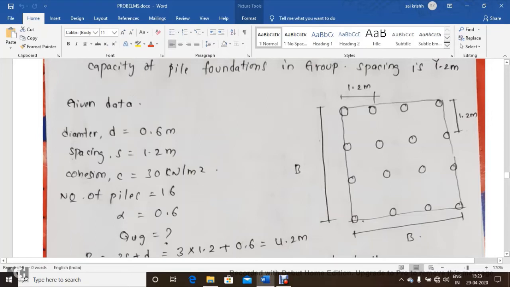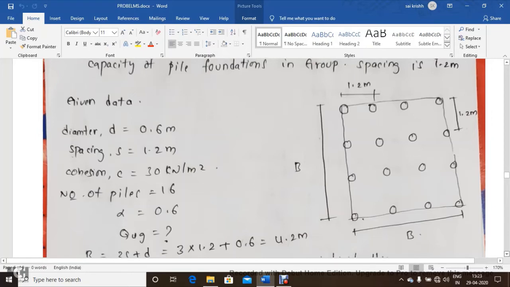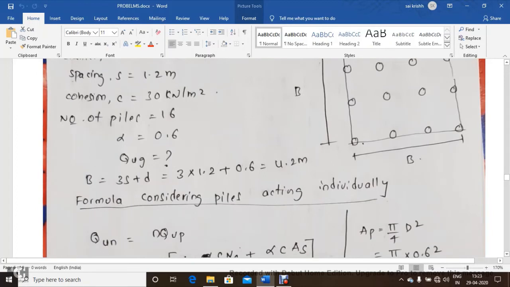Cohesion is 30. Number of piles in a group is given as 16. Alpha is 0.6. And we need to calculate the load carrying capacity of a group. First we need to calculate the width of this group. So 1, 2, 3 spacings are there. 3 spacings plus diameter, you got 4.2 meters as the width of this group of piles.